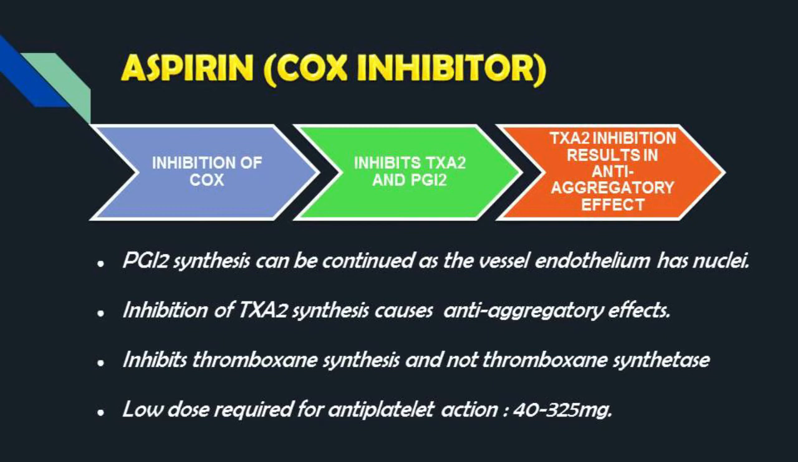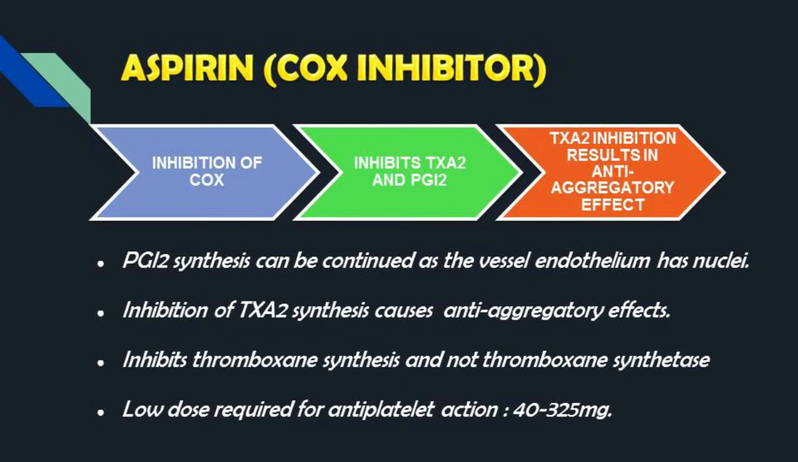Inhibition of COX inhibits thromboxane A2 and prostaglandin I2. Thromboxane A2 inhibition leads to an anti-aggregatory effect. Prostaglandin I2 synthesis can be continued as the vessel endothelium has nuclei. Inhibition of thromboxane A2 synthesis causes an anti-aggregatory effect. Inhibits thromboxane synthesis and not thromboxane synthase.